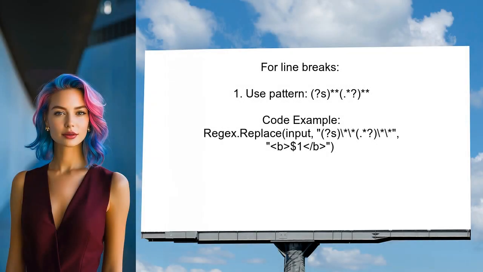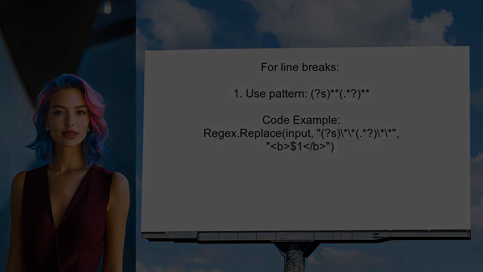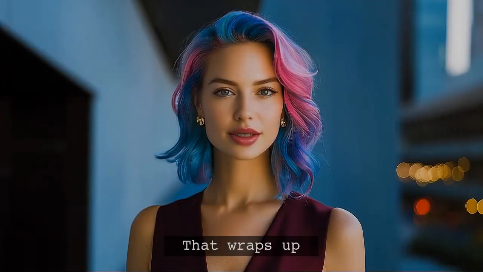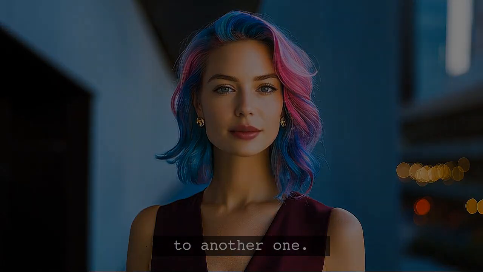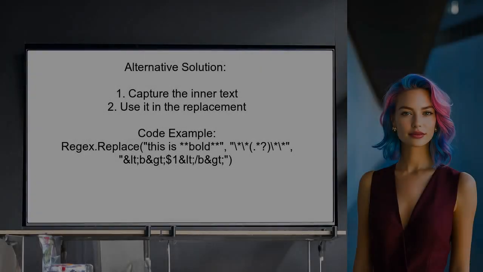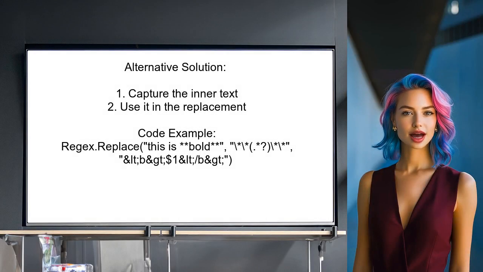If you expect line breaks between the asterisks, add the single line modifier to your pattern. This allows the regex to match across multiple lines. That wraps up that answer. Let's move on to another one. An alternative approach suggests capturing the inner text instead of the surrounding asterisks. This way, you can directly use the captured group in your replacement string.